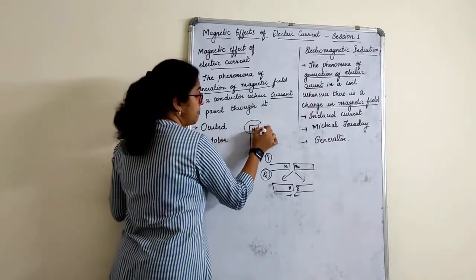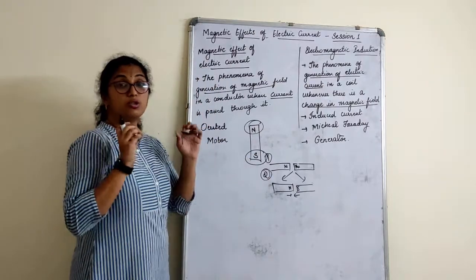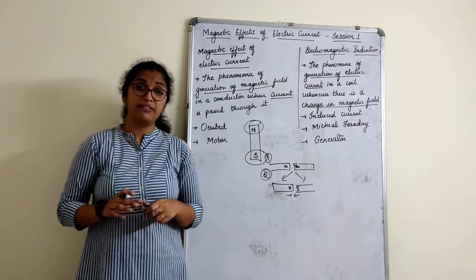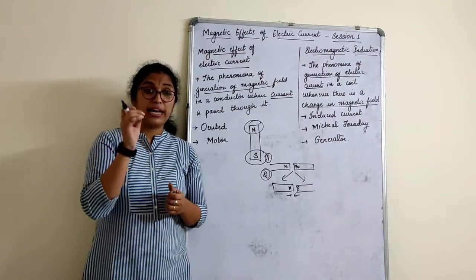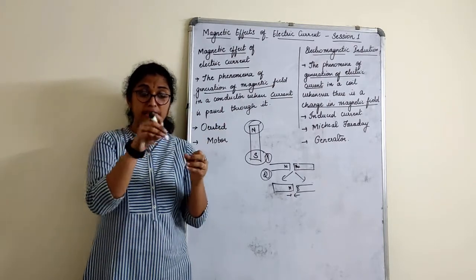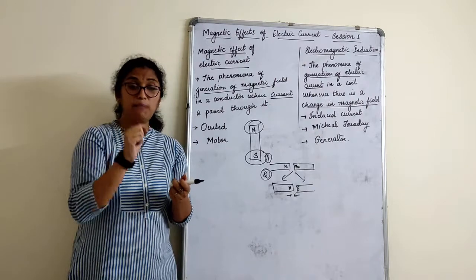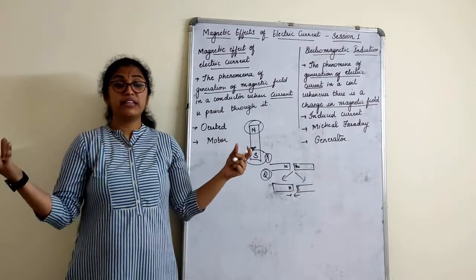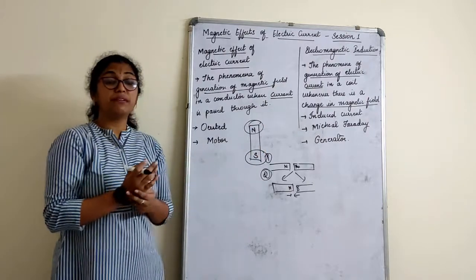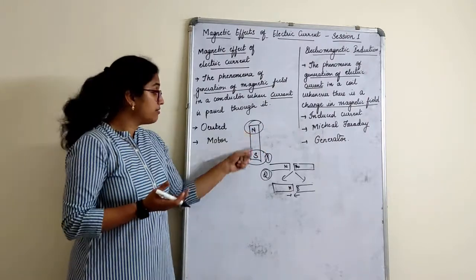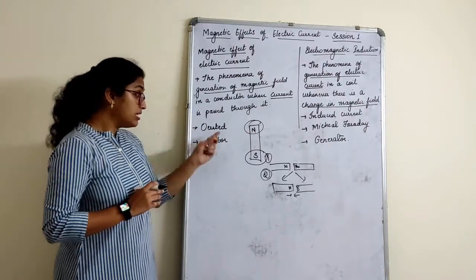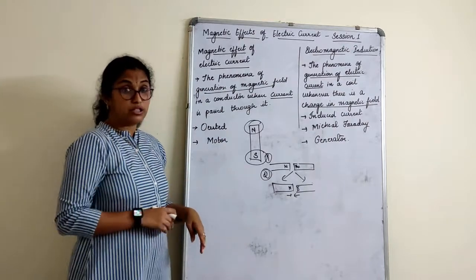Then the strength of the magnet is more towards the poles of the magnet than anywhere else. Now you all have done in your lower classes the experiment, right? When iron filings were thrown on the magnet, or when you pass the iron filings to it and just tap on them, you see that the iron filings get attracted towards the magnet, towards the pole. The strength of the magnet is more towards the pole rather than any other part. Now why is that strength more? We'll understand. So these are a few of the properties of a magnet.